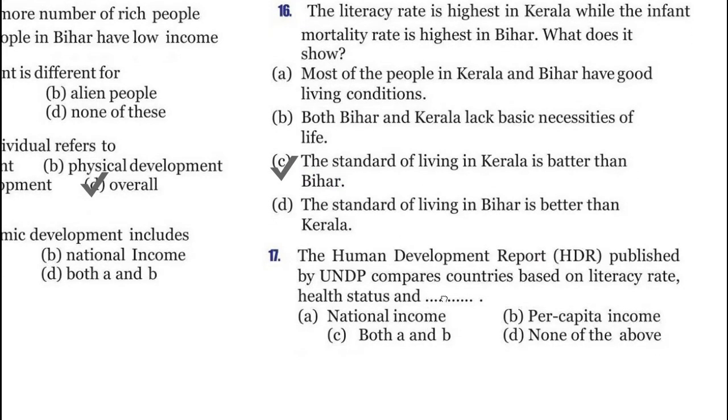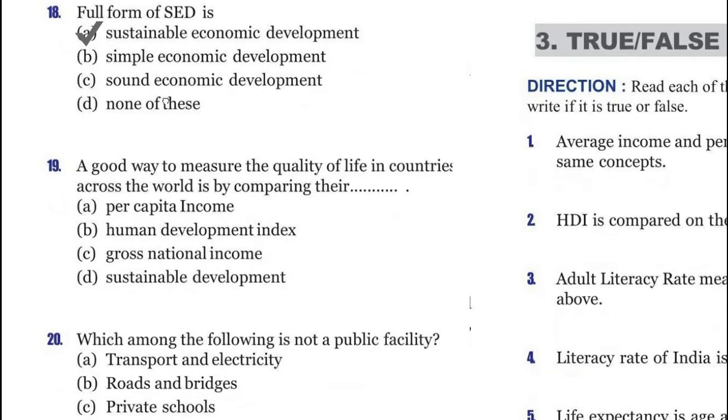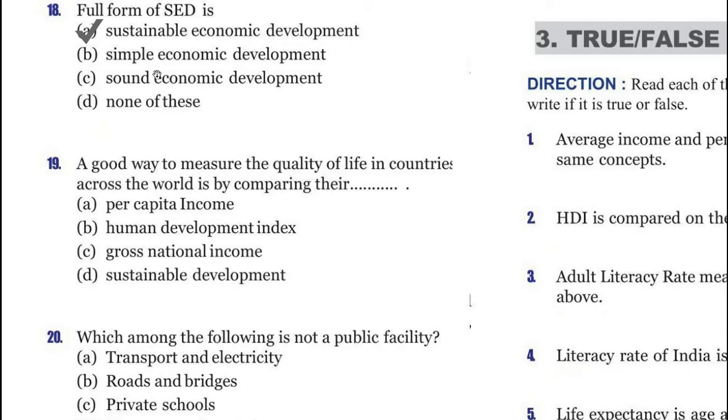Just by data. Now question 17. The Human Development Report, HDR, published by UNDP compares countries based on literacy rate, health status and dash: national income, per capita income, both A and B, or none of the above, and it's per capita income. Now question 18. Full form of SED is Sustainable Economic Development, Simple Economic Development, Sound Economic Development, or none of these, and it's Sustainable Economic Development. If you don't know what sustainable development is, you can check my playlist. I have already made a video on it.